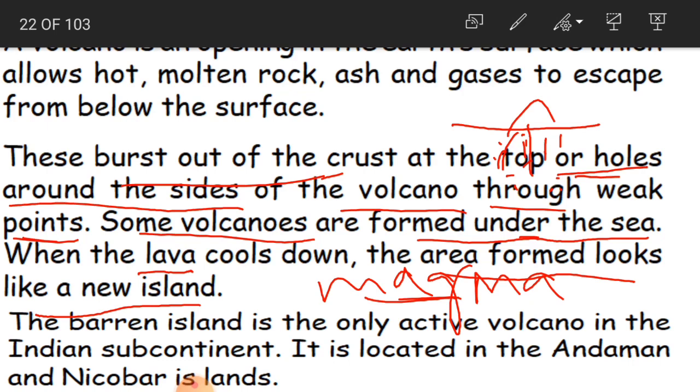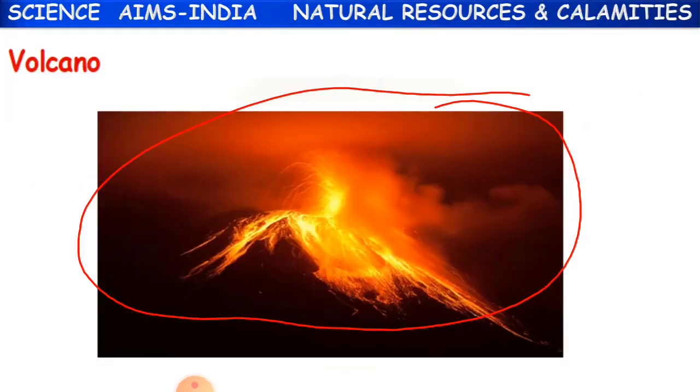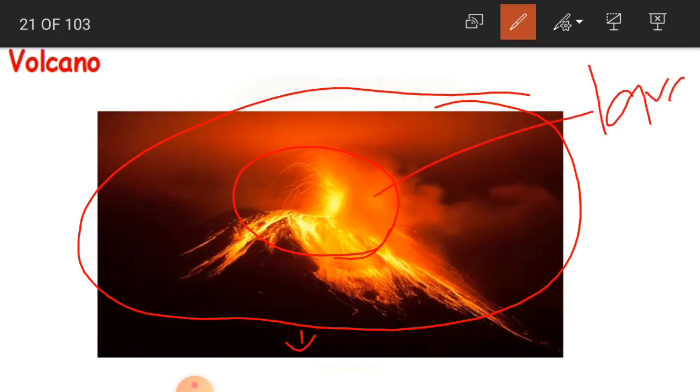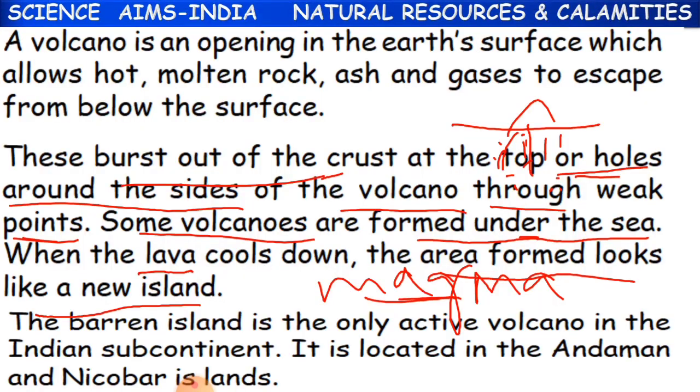Okay, just a minute, children. So what is this? The lava. Okay, you can see this hot lava. Actually, when this lava is inside the earth, we call it magma, and now this is lava. And when this lava cools down, it becomes ash, some rock and all that. Okay, and the area formed looks like a new island.